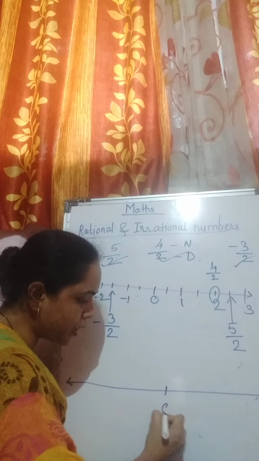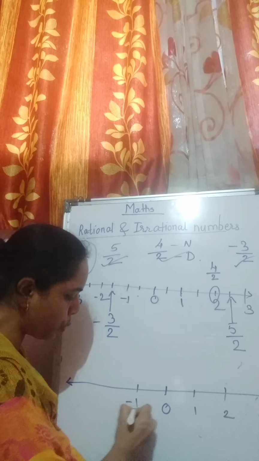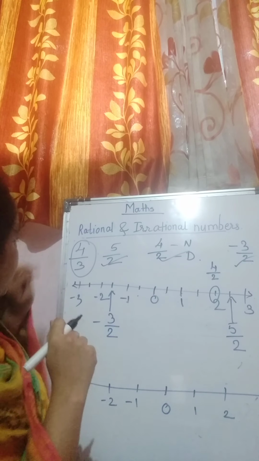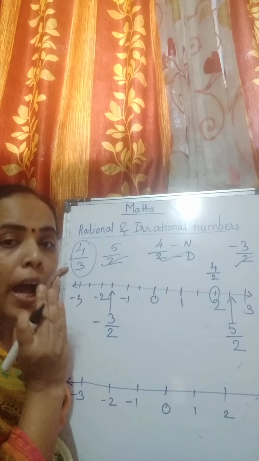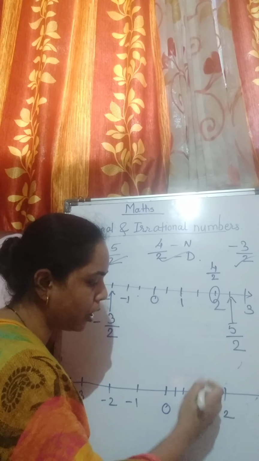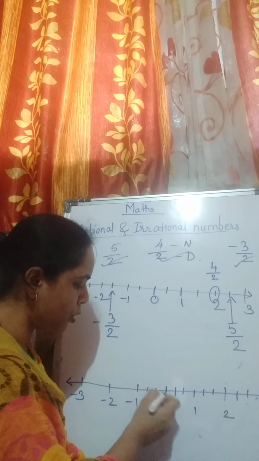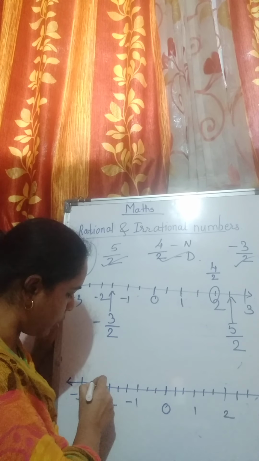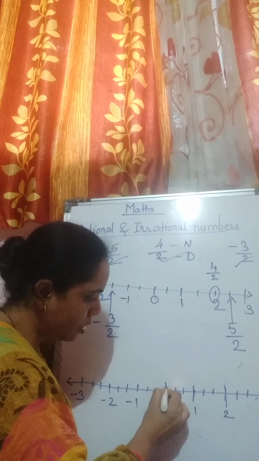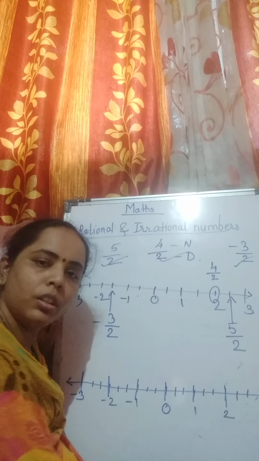Okay. So my 0 is here, 1, 2, 3. Here minus 1, minus 2 and minus 3. Okay. Now my denominator is 3. Therefore, I will divide all this into 3 equal parts. So 1, 2, 3, and again 1, 2, 3 for each unit. Okay, see, these are the bigger lines and the smaller lines which I have divided into parts.